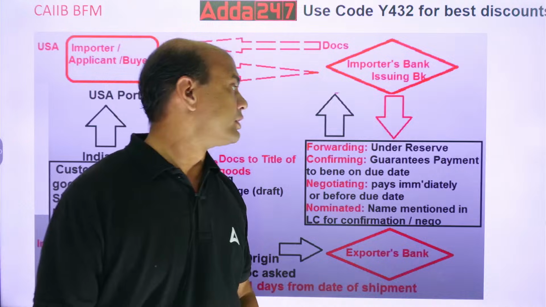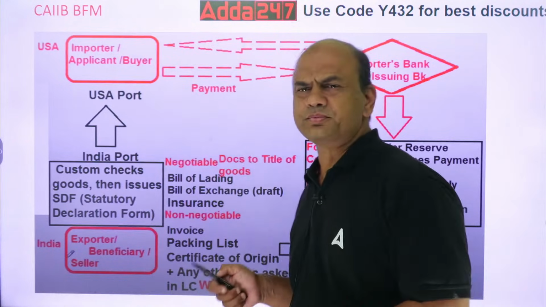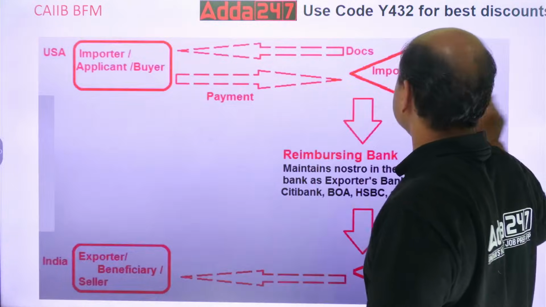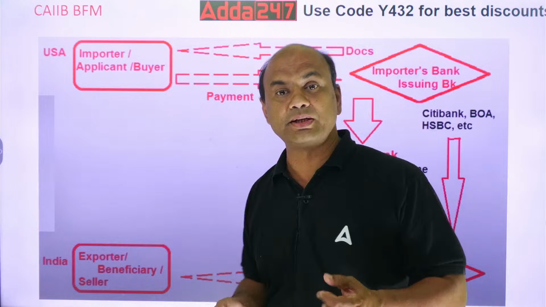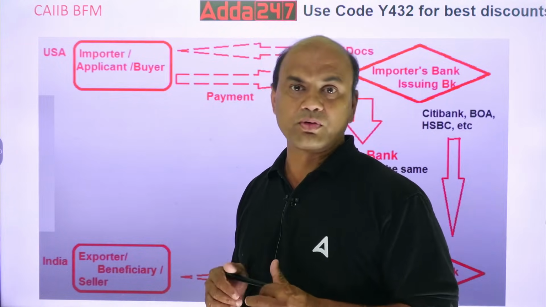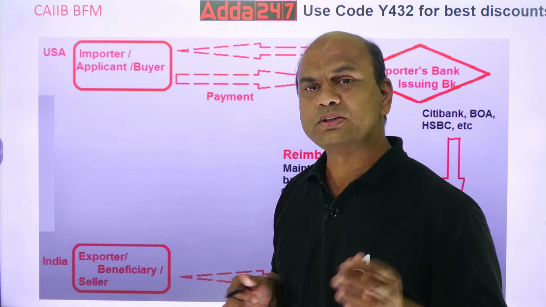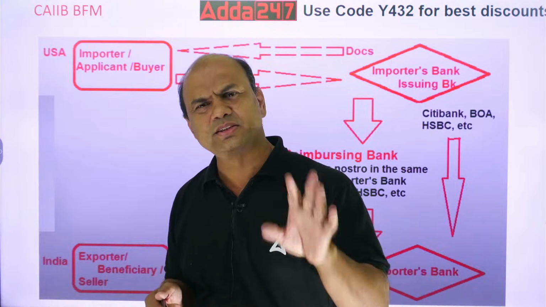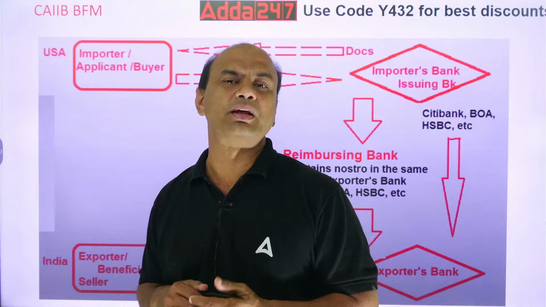Now this is the third flow, that is called money flow. Now what will happen over here? If the documents are incorrect, wrong, discrepancy is there, something wrong is there in those documents, what will happen?